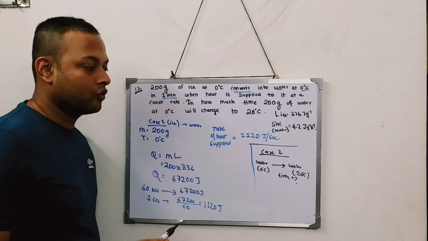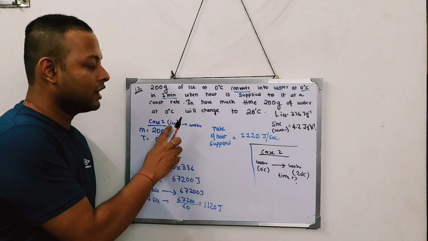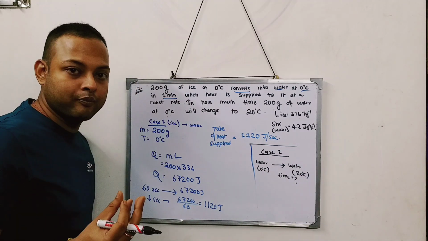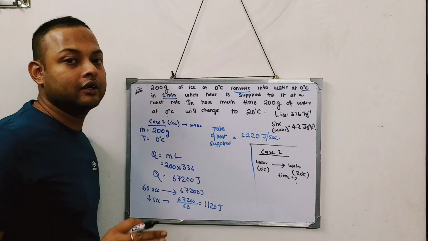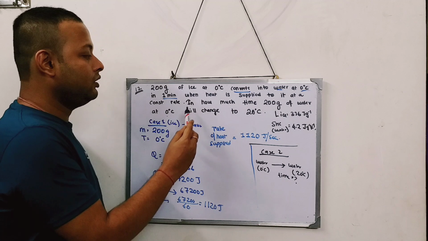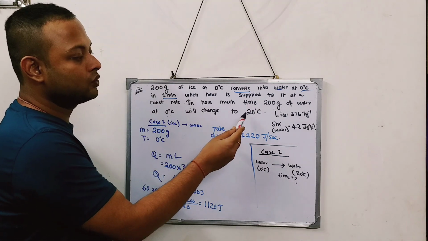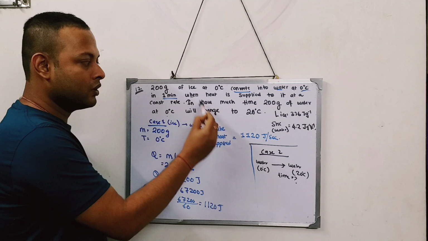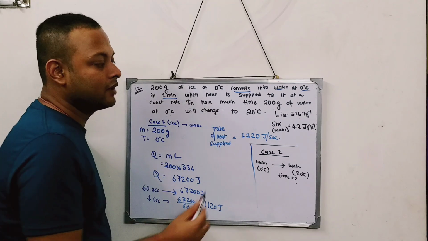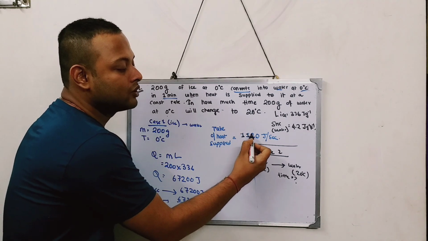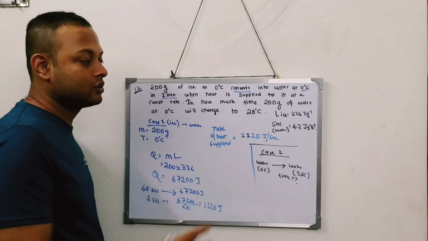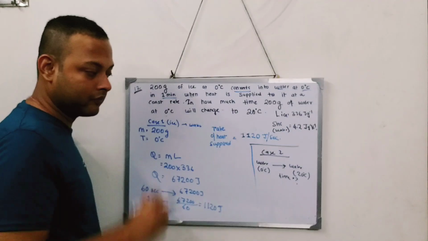Given one hint, either you convert from this ice to water, or from this water to water at 20. The rate at which the heat is getting supplied is the same. That is the thread I told you. So given in how much time 200 gram of water will change to 20 gram of ice, in case 1 or in case 2, the rate at which the heat is supplied is the same. So this value is very important. That is 1120 joule per second. So in 1 second, this much heat is supplied.